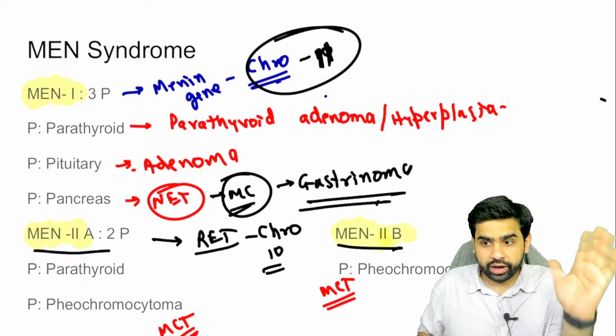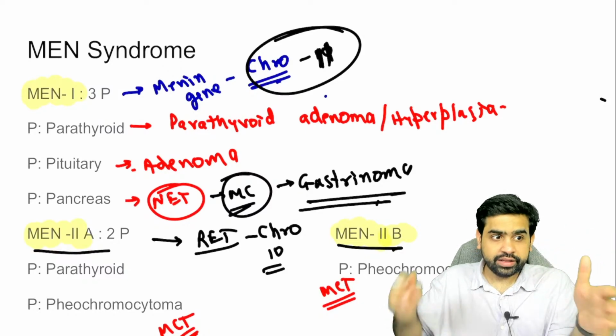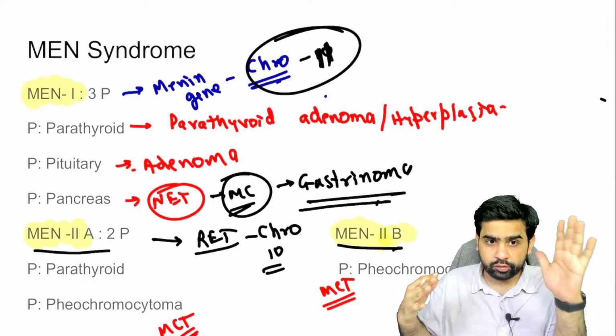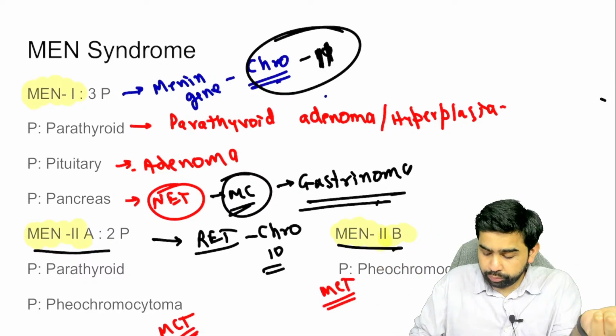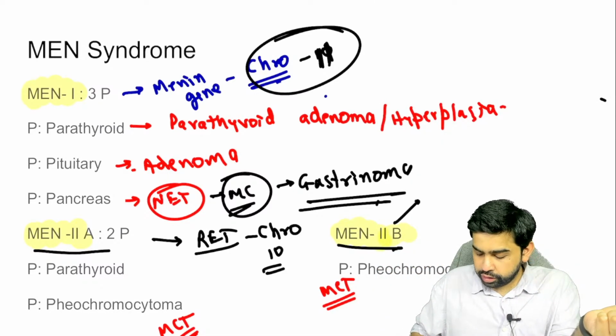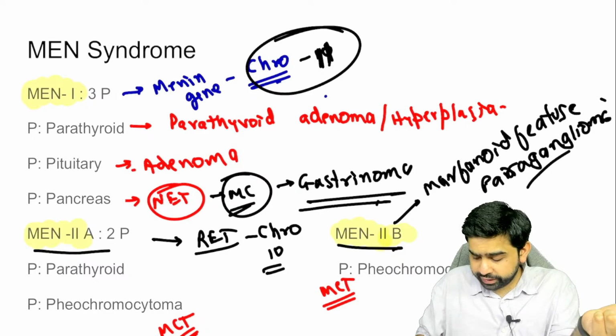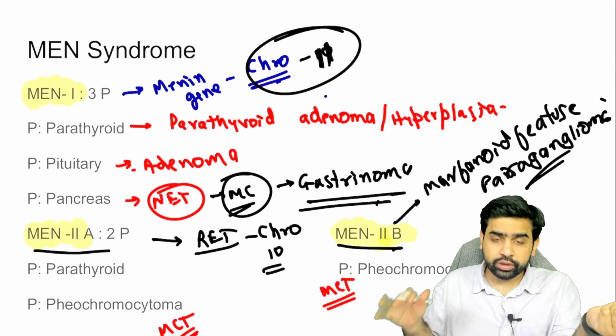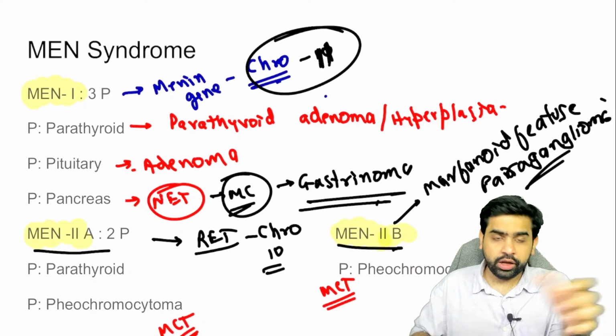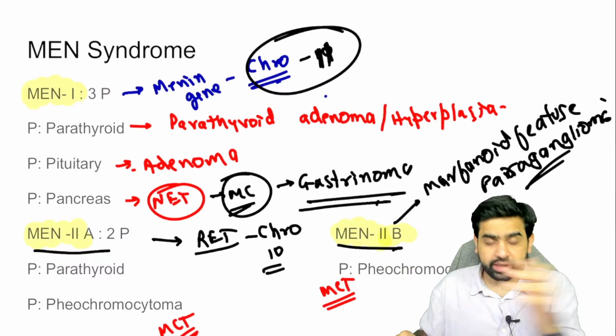All of you are very well aware that in the clinical scenario, you distinguish between MEN2A and MEN2B as follows. In MEN2B, they are going to give you a marfanoid habitus, marfanoid features, or paragangliomas. All those particular things they are going to give you if they want to mark it as MEN2B syndrome.